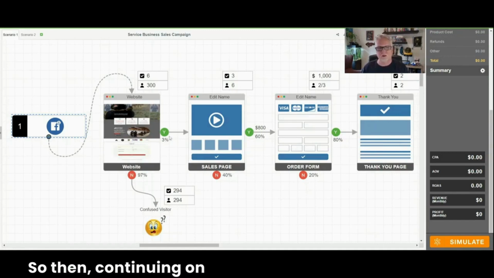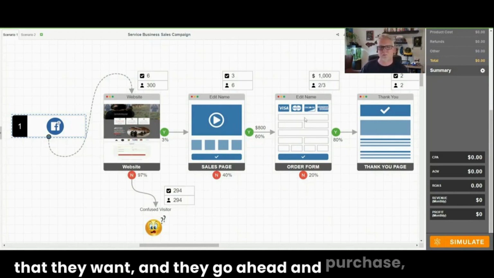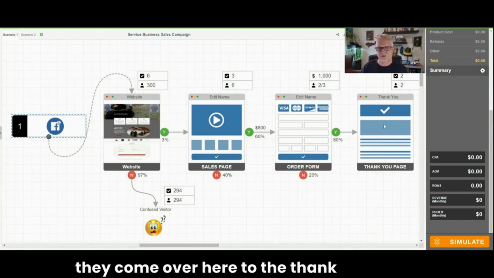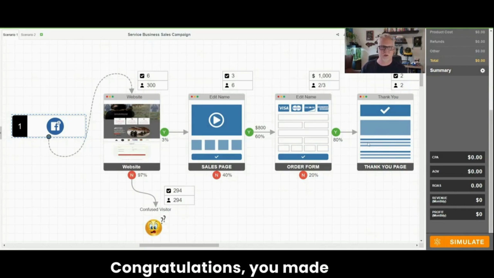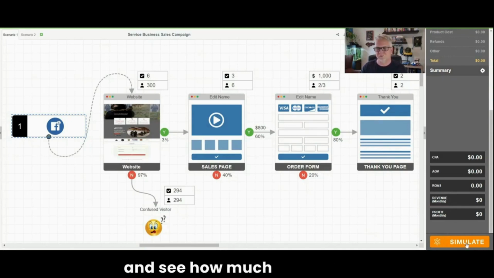So then, continuing on with those 3%, let's say that they do go ahead and find your sales page for the service that they want, and they go ahead and purchase. And then they come over here to the thank you page. Congratulations, you made a sale. Let's go ahead and run this scenario and see how much you earned.